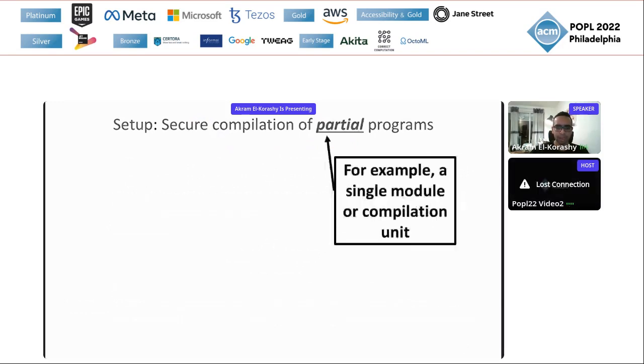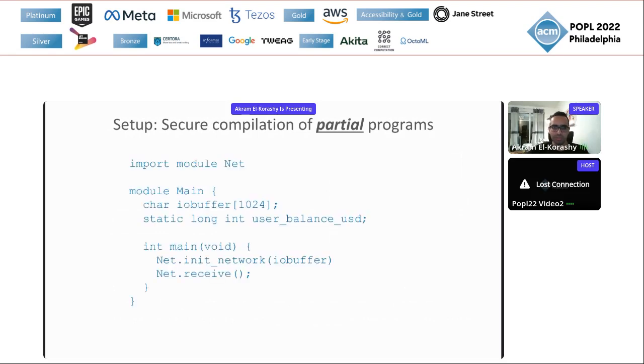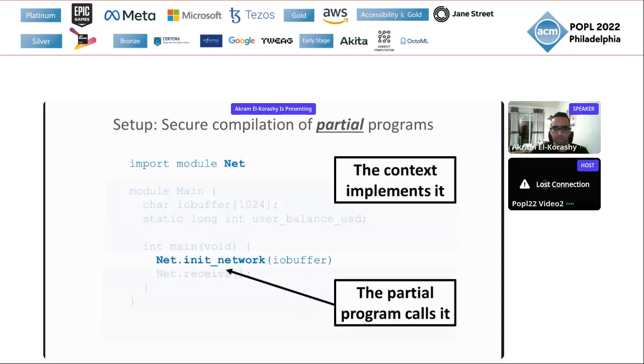So as an example, I will use a single modular compilation unit as an example of what I mean by a partial program. Here I have this example, which consists of a main module that imports a networking module. The main module is the partial program, and it calls the init network function, which is implemented by the context, which is the networking library.